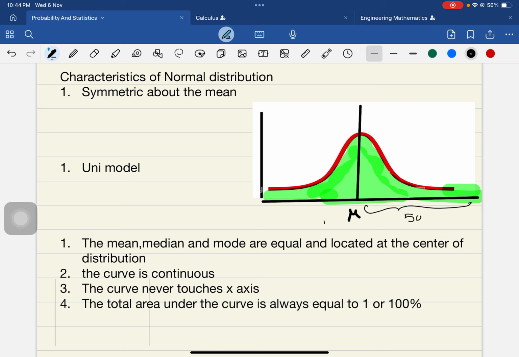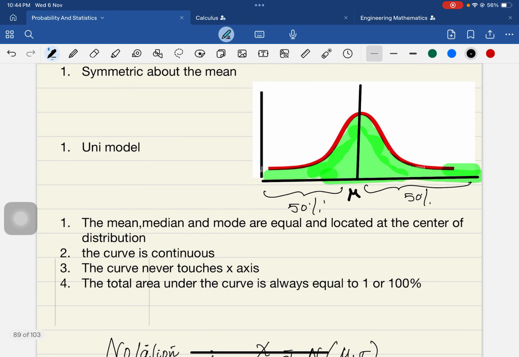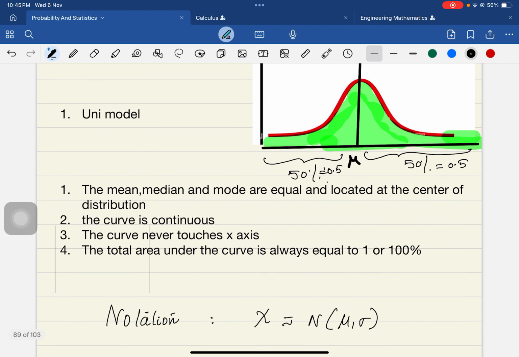This is 50%, and the left-hand side of the mean is also covered as 50% because the curve is symmetric about the mean. You can also say that if the total is 100%, or 1 totally, then this side is 0.5 and this is also 0.5. On the left of mu is 0.5, on the right of mu is also 0.5. This is what you can understand about the normal curve.